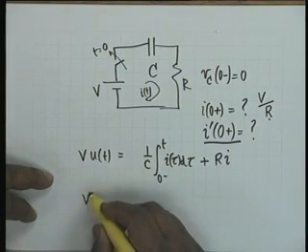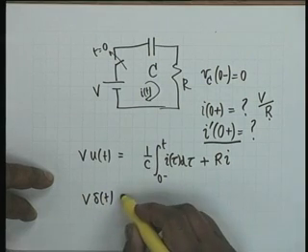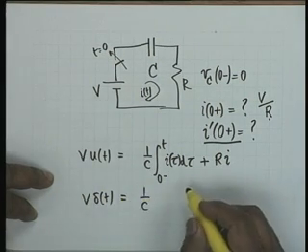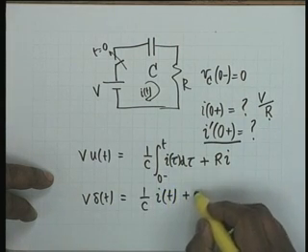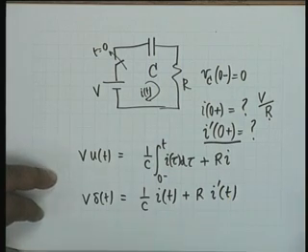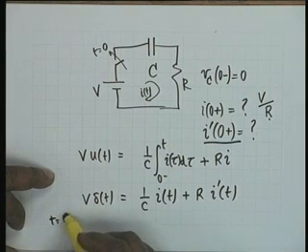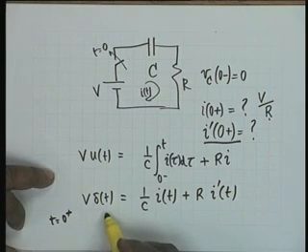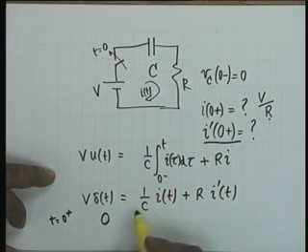What we do is we differentiate the equation. Then I get this is equal to 1 by C, this will be simply I(t) plus R I prime(t). Prime stands for differentiation with respect to time. And in this equation, if I put t equal to 0 plus, what does the left hand side become? 0. At 0 plus, delta t is 0.